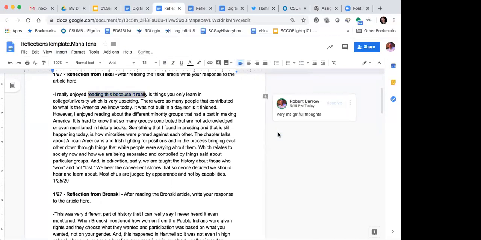So with Google Docs, I can comment right in your document and talk to you directly about certain parts. So that's another reason I like Google Docs, because then I can do that, and it'll help with the lesson plans, it'll help with reflections. So that's the reason I like Google Docs.